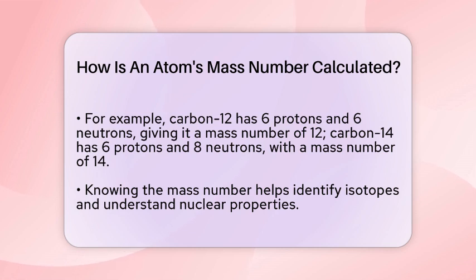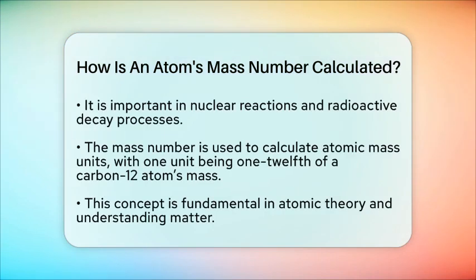When atoms undergo changes, their mass number can stay the same or change, depending on the process. In nuclear physics, the mass number is used to calculate atomic mass units. One atomic mass unit is defined as 1/12 of the mass of a carbon-12 atom. This helps us compare the weights of different atoms easily.